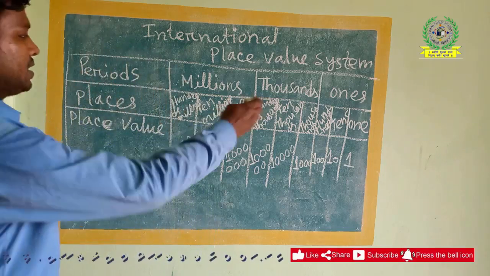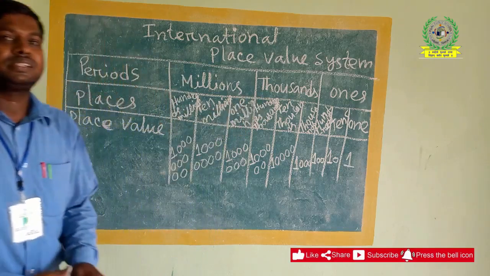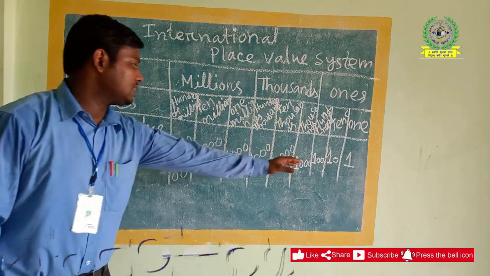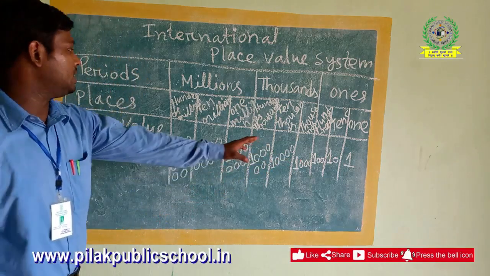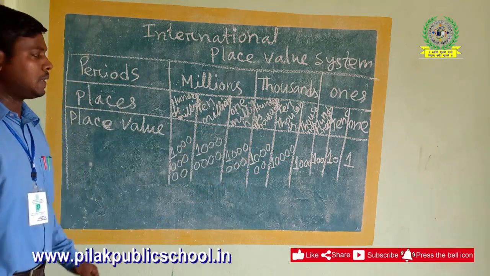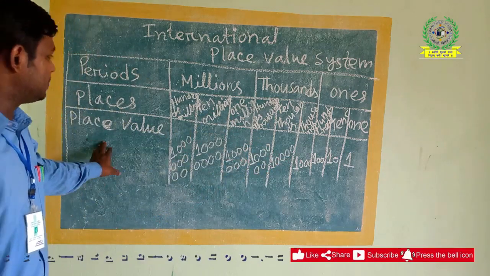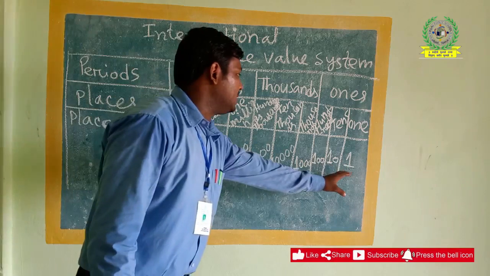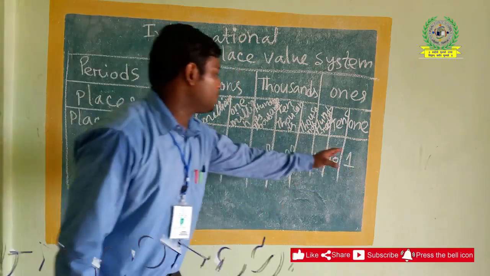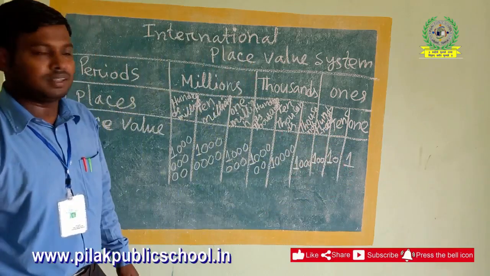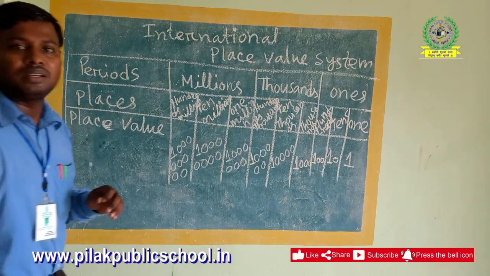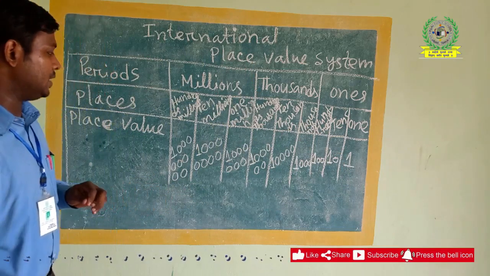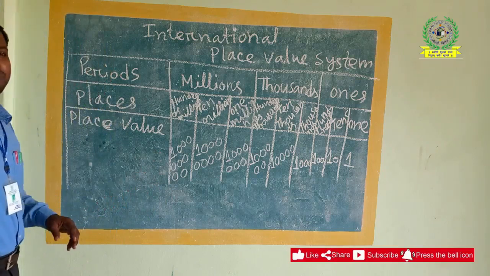So for the different places, by increasing the digits by one we get the next place values. If you go for the ones place, then it is 1. Then if you go for tens, one digit more is there. Like this, every place should increase by one digit. So here we can identify and we can remember also.